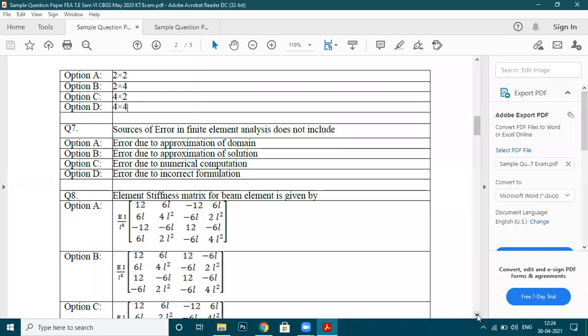Yes, sir. Now just go to question number 7. Sources of error in finite element analysis does not include: error due to the approximation of the domain, error due to the approximation of the solution, error due to the numerical computation, and error due to the incorrect formulation.